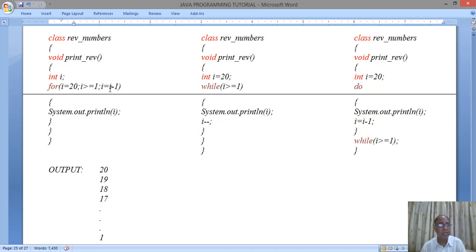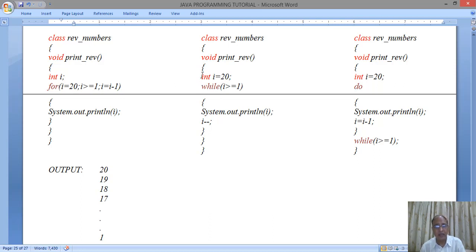So therefore we have incrementation in a reverse order, or we can say we are decrementing the value. We have a decrement value option over here. We are having a step in the reverse order. So that is called step -1. i is equal to i minus 1 means we are going in the step -1. So here 20 to 1, i is equal to i minus 1 means reverse order.